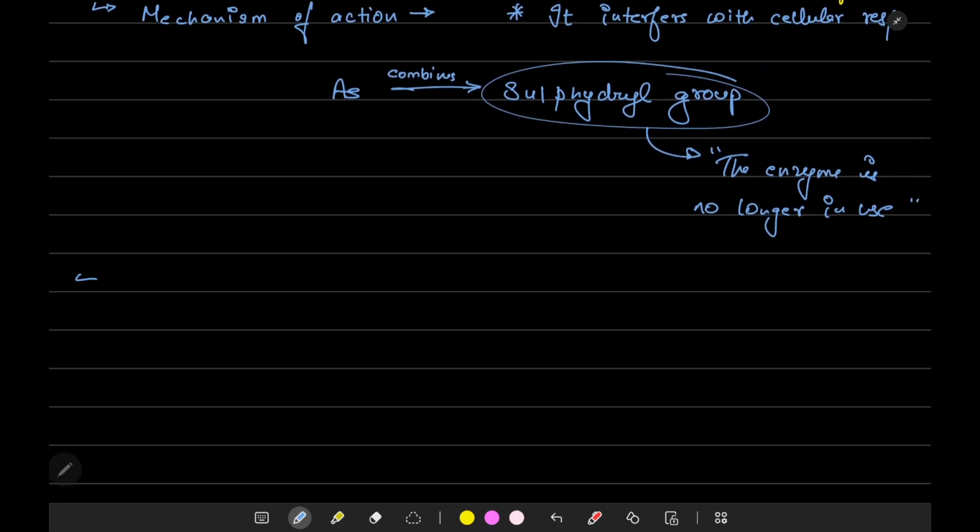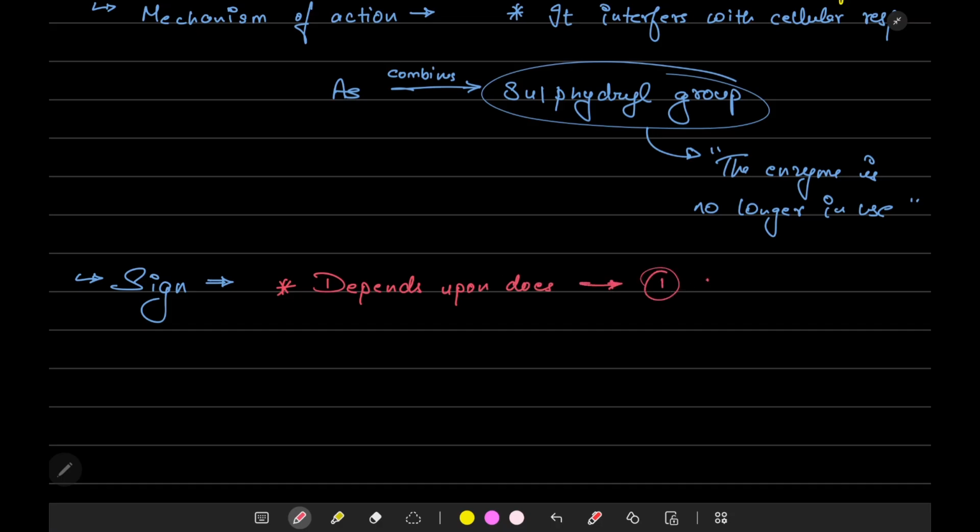Now we are going to study the signs and symptoms. How can we identify whether it's arsenic poisoning or not? What are the signs the body will show if it has undergone arsenic poisoning? The signs and symptoms of arsenic poisoning depend upon the dose. How does it depend upon the dose?